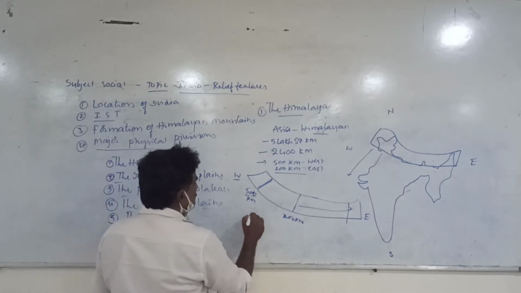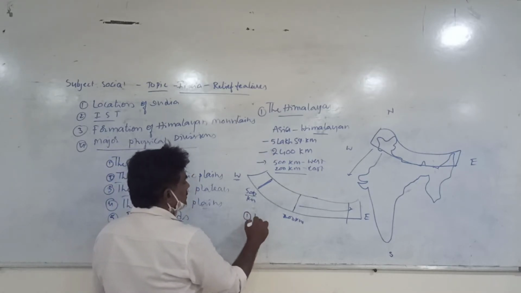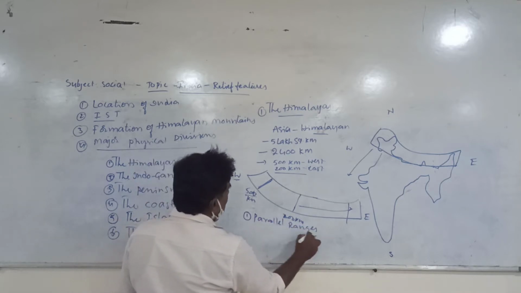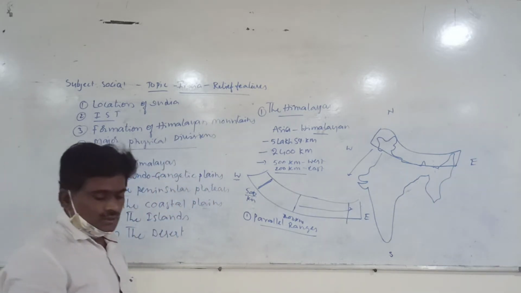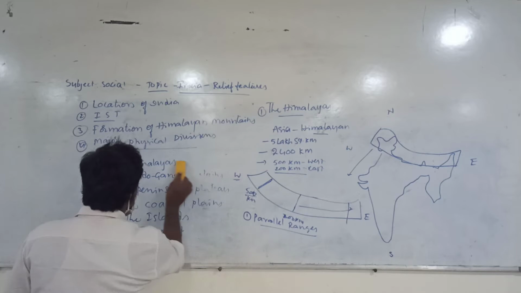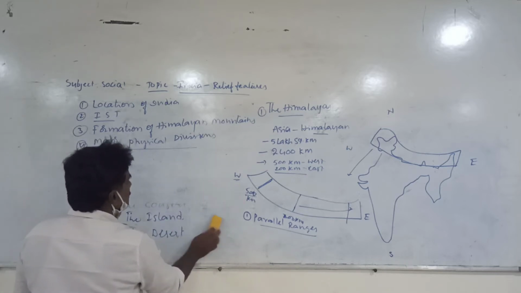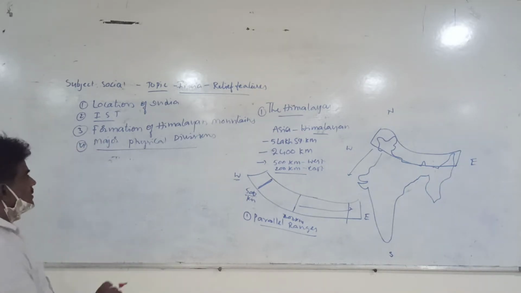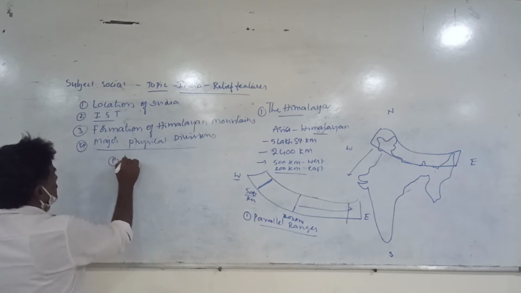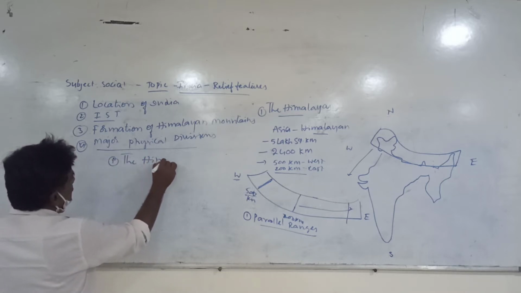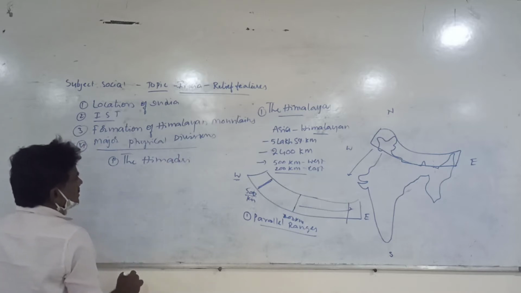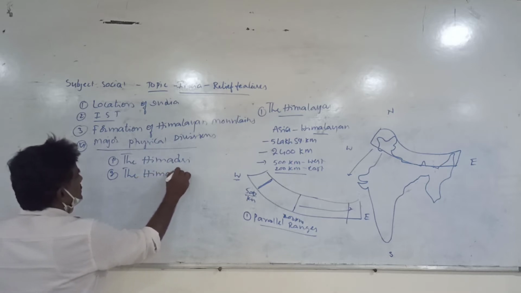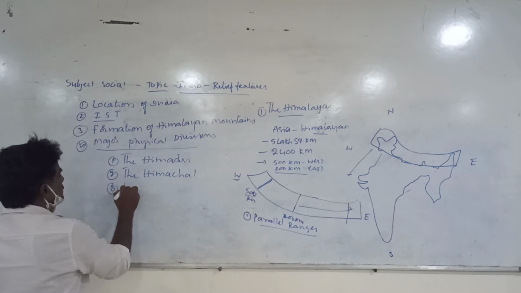The Himalayan mountains have three parallel ranges. Sometimes they ask a question like: name the parallel ranges of the Himalayan mountains. There are three parallel ranges. The first one is Himadri. The second one is Himachal. The third one is the Shivaliks.